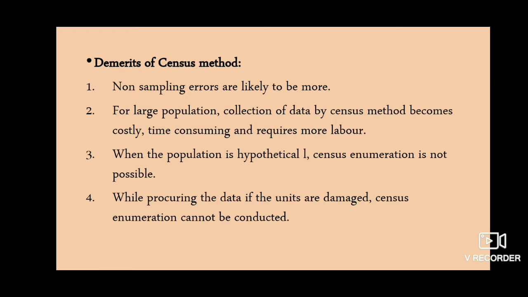It is because each and every unit in the population is considered and the data is collected. So it takes a lot of time and requires more labor. When the population is hypothetical, census enumeration is not possible. While procuring the data, if the units are damaged, census enumeration cannot be conducted.